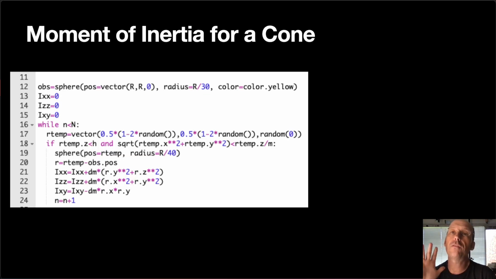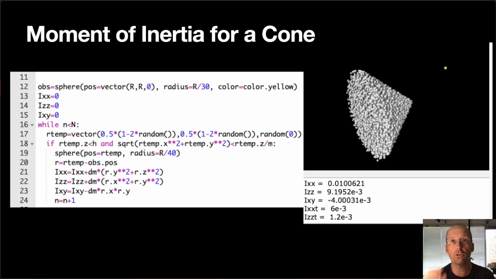This is the moment of inertia tensor. This was a problem I did in a class for a cone. And it turns out that you can do the calculations, but it gets really difficult to integrate over a three-dimensional cone, especially when you need to find a tensor like that. So instead, just do a numerical version, a Monte Carlo version. So I did a Monte Carlo version, same idea.